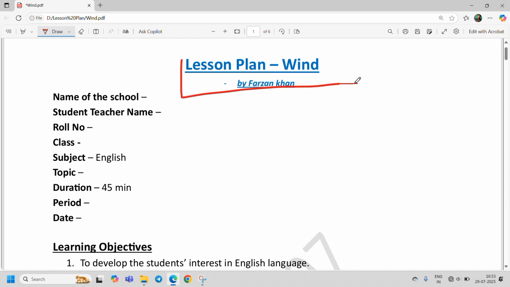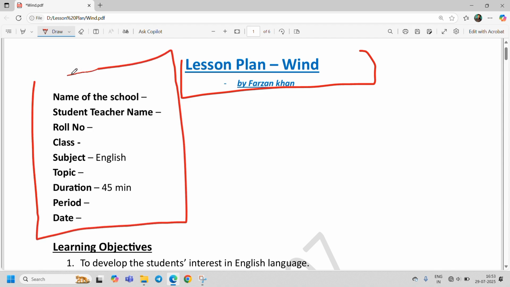Today we will discuss the lesson plan of the poem The Wind. Okay, I am only discussing how to create a lesson plan. I am not discussing the chapter Wind. I am not narrating the poem. I am not explaining the poem. I am just explaining how to create a lesson plan for this particular chapter. So let's start. You already know, first of all, we have to supply this information. This is required in every lesson plan, any subject. This is the modern lesson plan format.